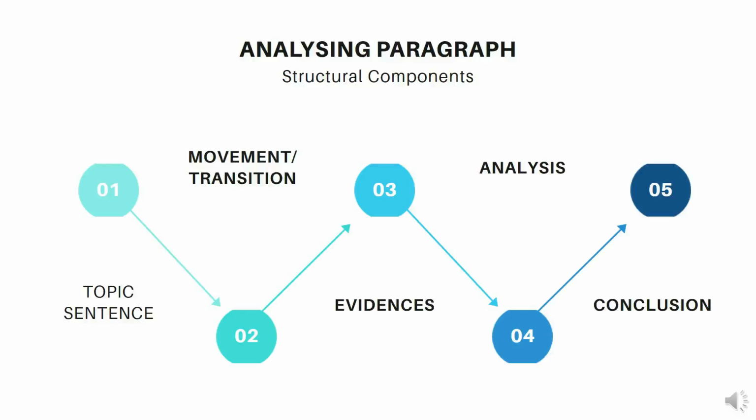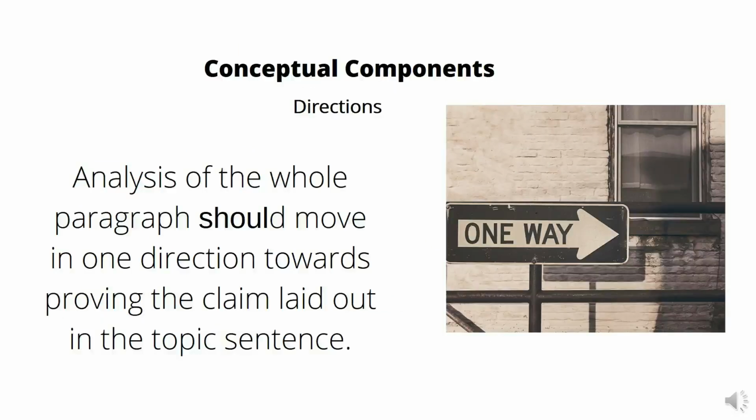You have moved from one step to another, created links between these steps, provided evidences, converted these evidences into arguments, and these arguments now bring you to your conclusion. This is what you actually find when you read something. You need to find the arguments, the bridges, links, the evidences, and all these things to reach the conclusion.